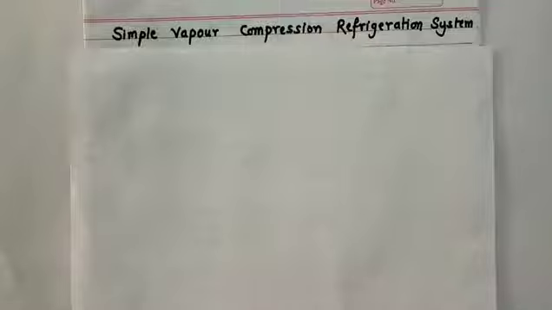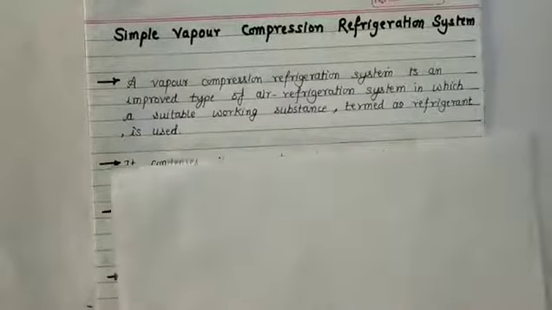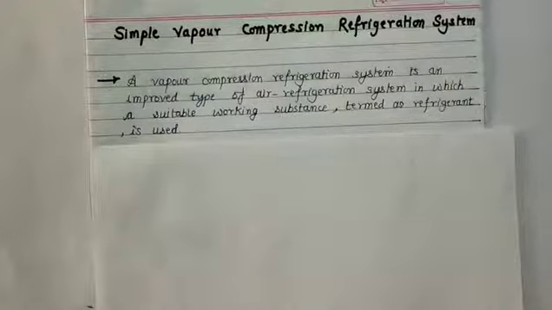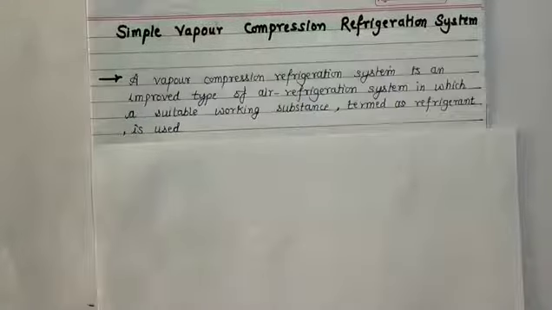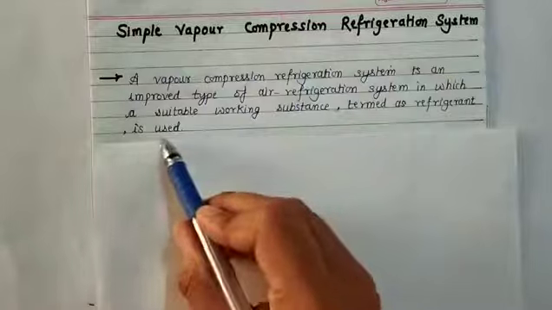Now we'll go through the simple vapor compression refrigeration system. It is an improved type of air refrigeration system in which a suitable working substance, termed as refrigerant, is used.